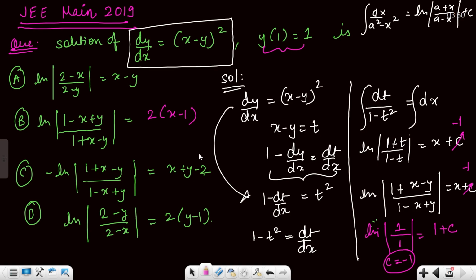So basically your answer would be what? This is 1 by 2a, so this is 1 by 2. Let's not forget the 1 by 2, right? So c is minus 1. So your answer will be this. This 2 will go over here on the right side, twice of x minus 1. So option B is absolutely right. Can you see option B is correct? Yes? Understanding it?